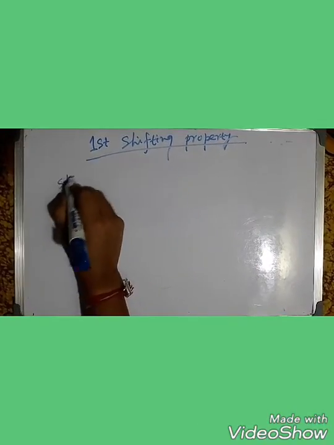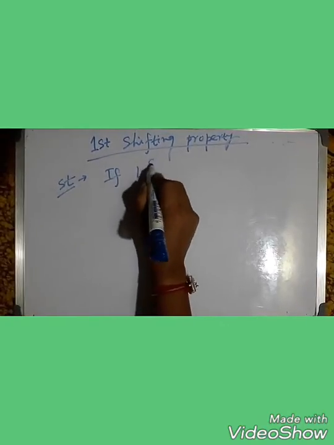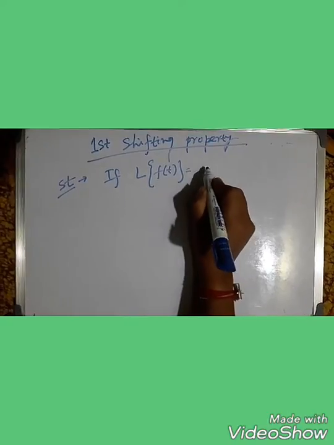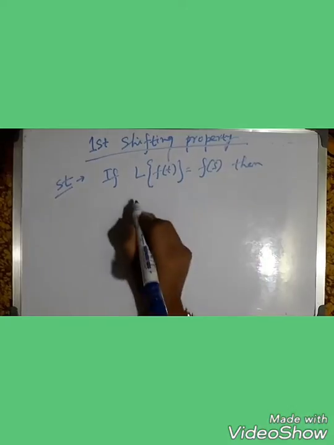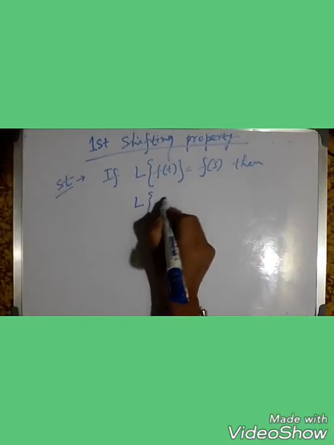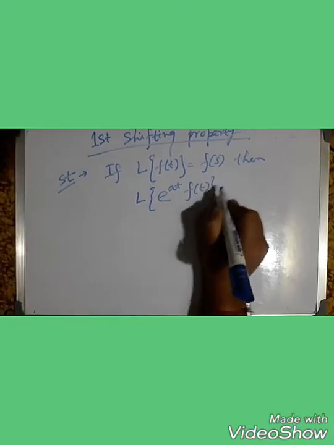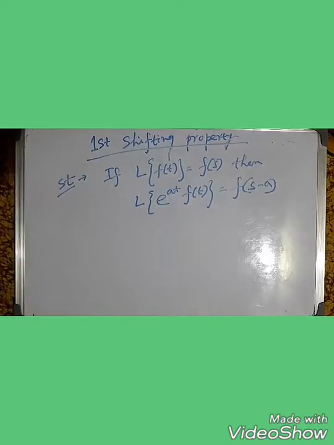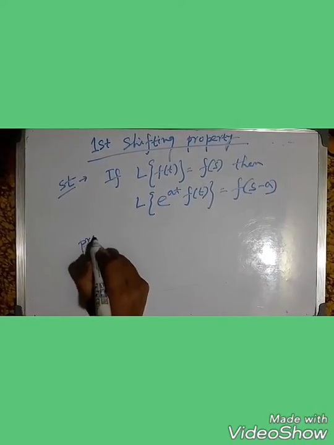The statement of the first shifting property is: if Laplace of f of t equals F of s, then we can write Laplace of e to the power at f of t equals F of s minus a. Clear? We have to prove that now. Proof.